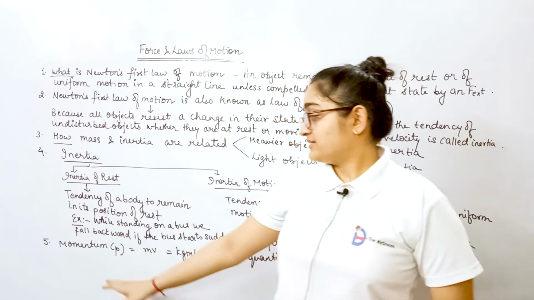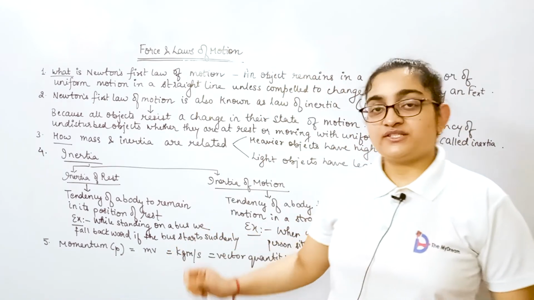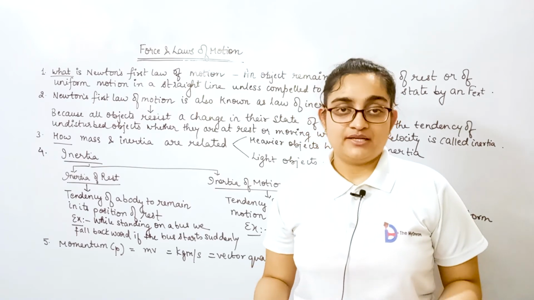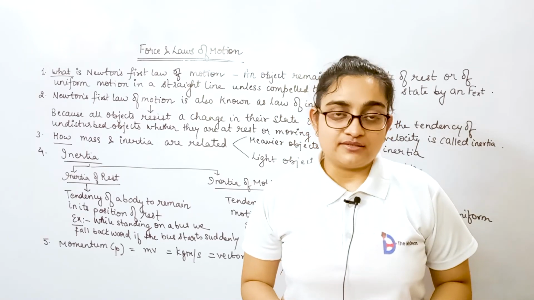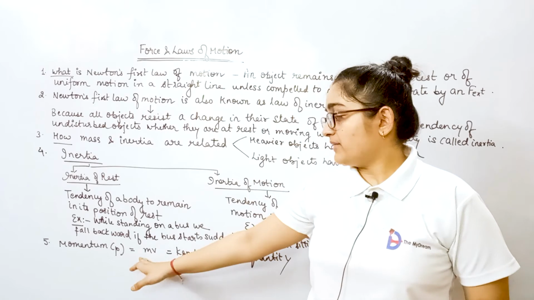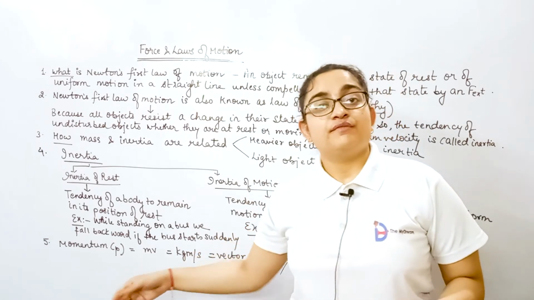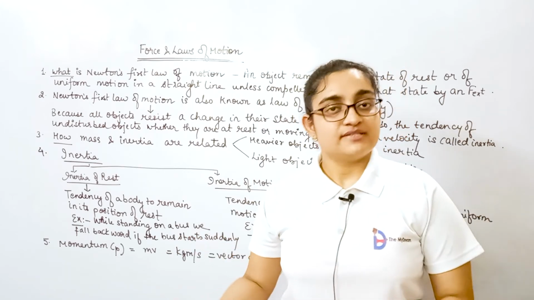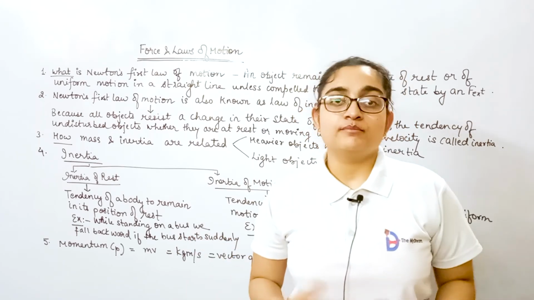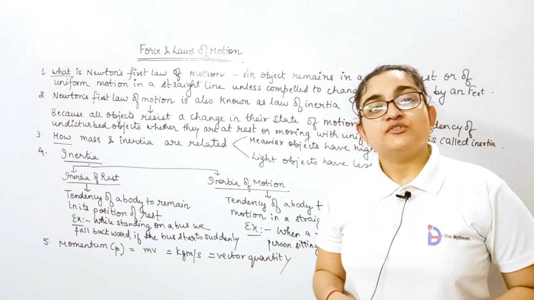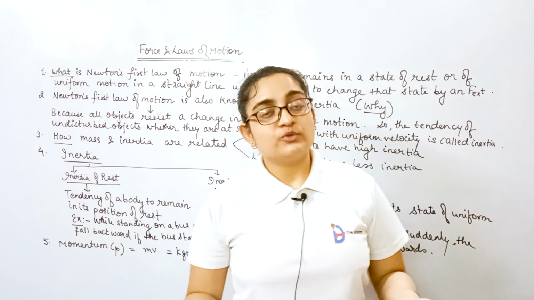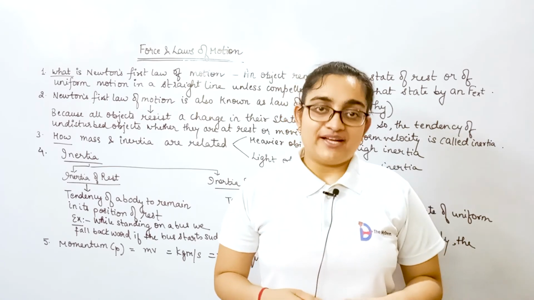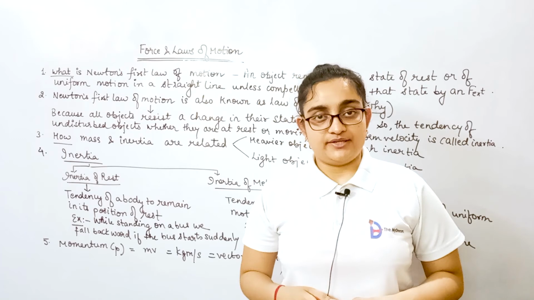Now, as it is the product of mass and velocity, tell me what will be the SI unit of momentum? Yes, it is kg meter per second, because we know that for mass it will be kg, and for velocity it will be meter per second. So it is the product, kg meter per second. This will be the SI unit of momentum. And momentum is also a vector quantity. Why? Because it has both magnitude and direction. So that's why momentum is also a vector quantity.